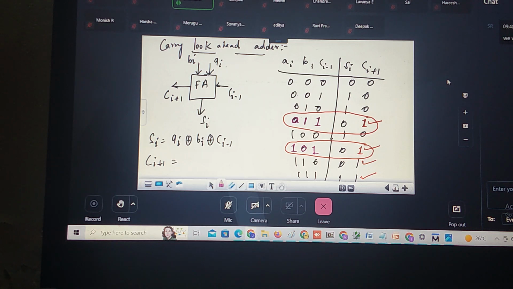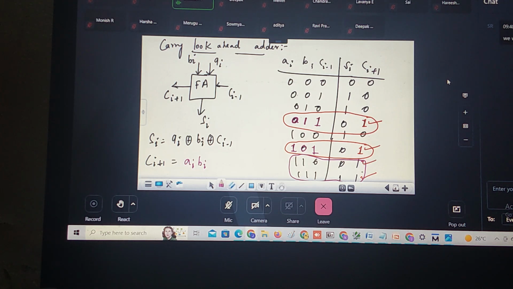Correct? Now look at the other two combinations here. When carry is equal to 1, it is A into B, irrespective of C minus 1. So what logical expression can I write for Ci plus 1? It is A into B, irrespective of C. I can write this as Ai into Bi, irrespective of C. If C is 0 or C is 1, my carry is always 1.